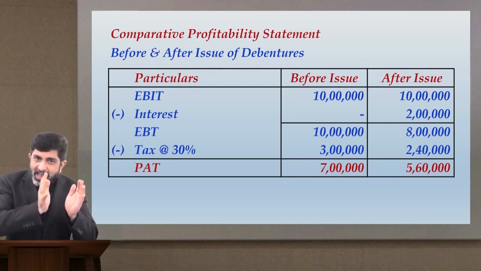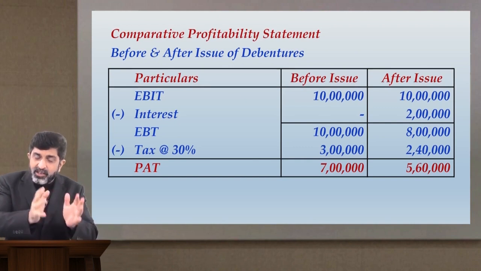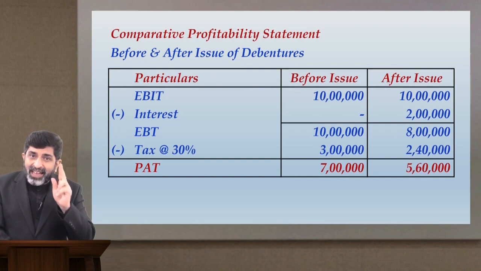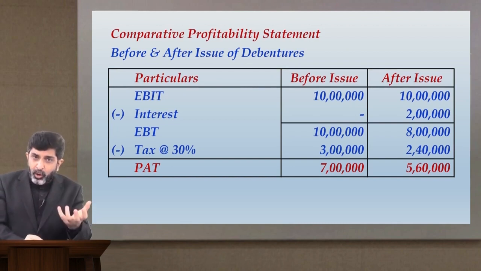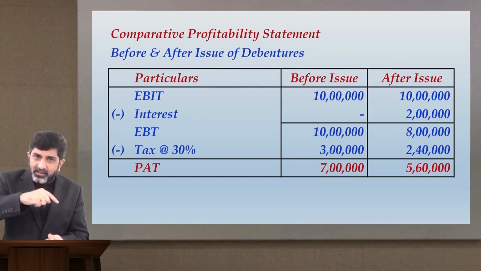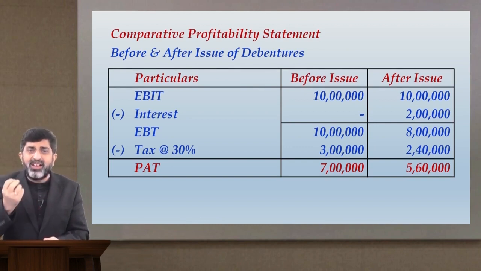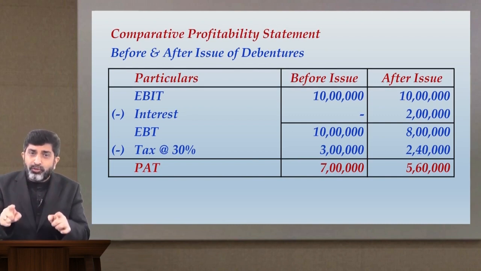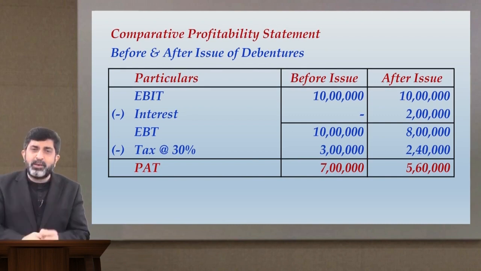So you are paying interest as an expense. 2 lakhs is an outflow which is allowed as an expense under income tax law. So immediately, 30% of that expense will arise as a savings, and therefore the net cost of debt will not be 2 lakhs, it will be 1 lakh 40,000.